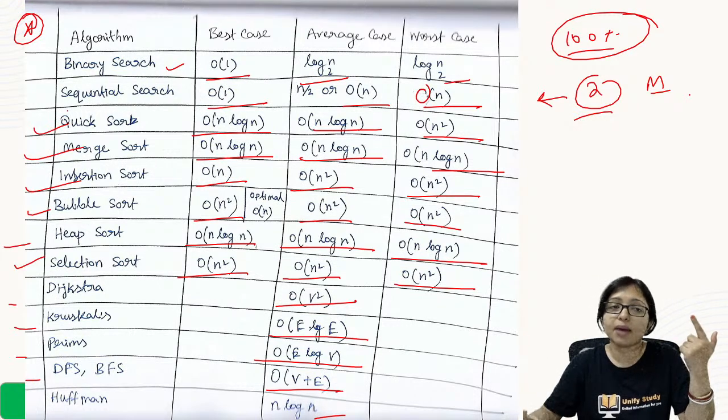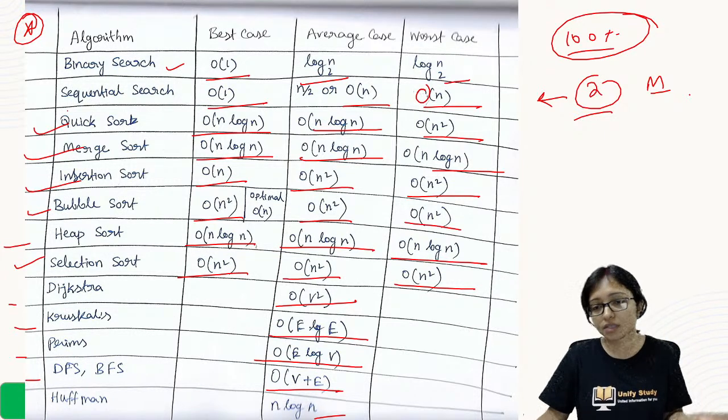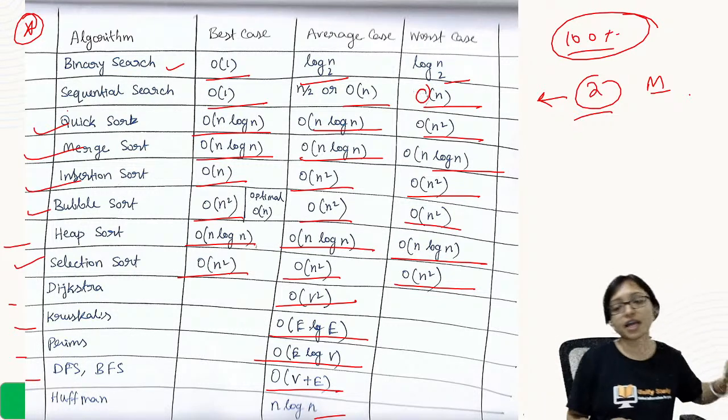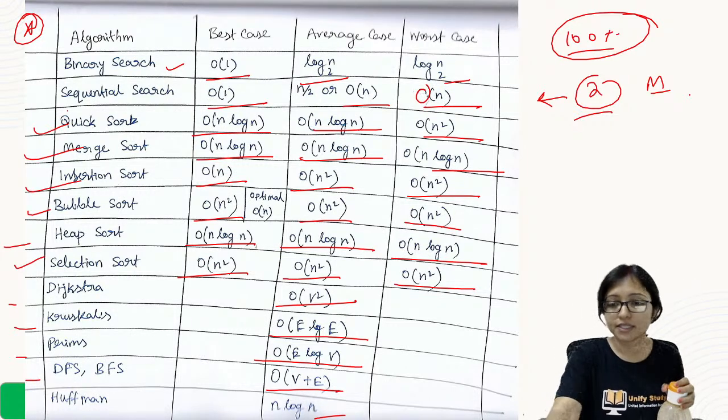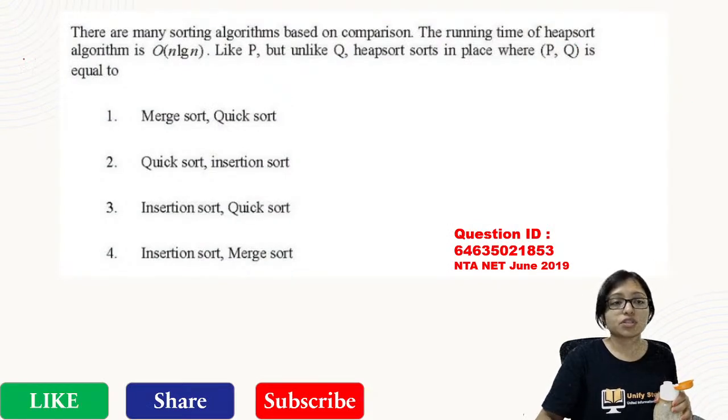Searching is there. When it is a sorted array, then we apply binary search. When it is an unsorted array, then it is sequential search. For searching, the sorted and unsorted concept is coming. Okay. For searching, that concept will come. Yes, this is a very important question. Do this one.